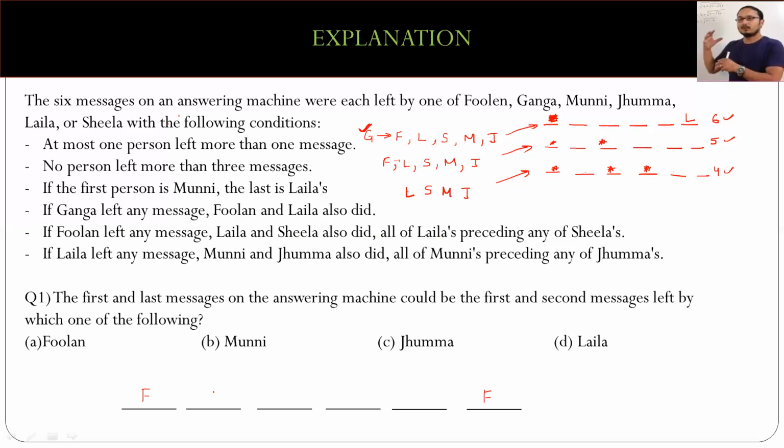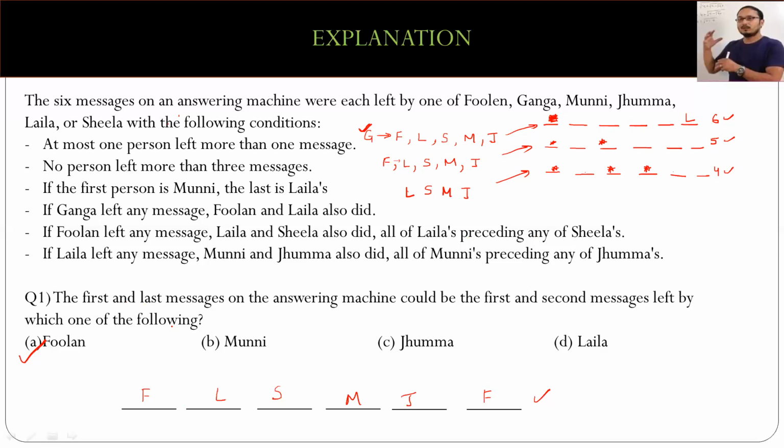So maybe it can be something like this. And if Munni and Juma have also left a message, then all of Munni should be preceding any of Juma. So Munni and Juma. So obviously the condition is satisfied, and hence the answer will be A. However, if you check option B, C, or D, they won't satisfy all the conditions, right? So for the first one, the answer happens to be A.